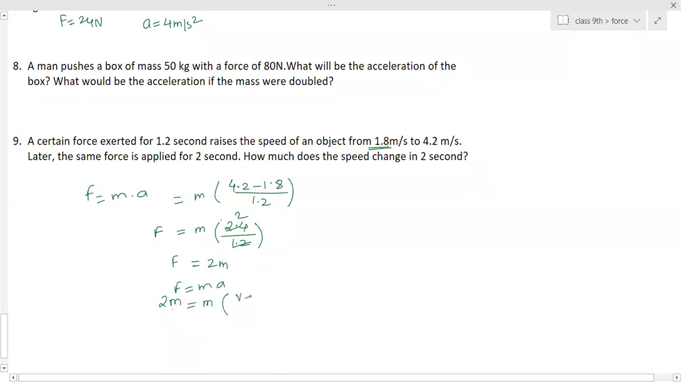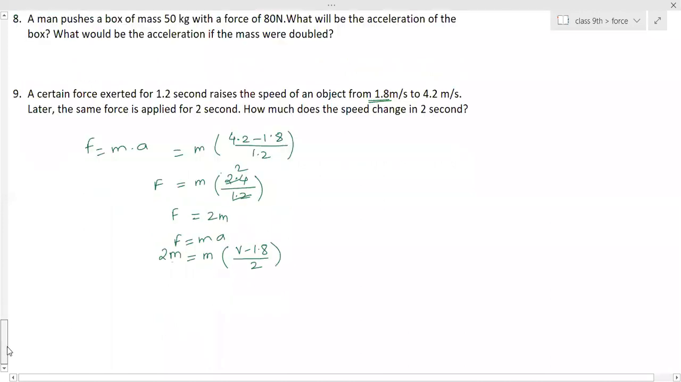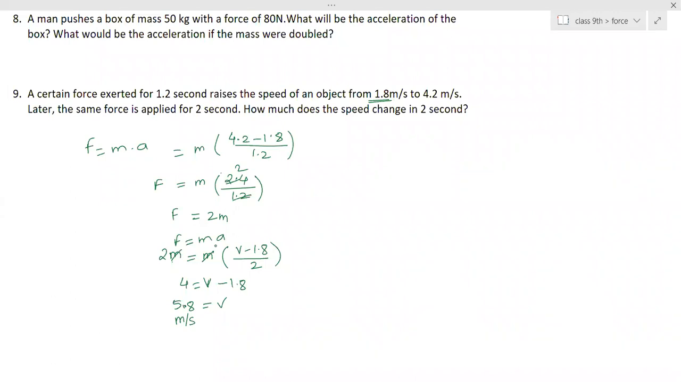Ma'am, is the change in velocity 4 meters per second? Let me check. I think it's 8.2 meter per second, I guess. Ma'am, is it 8.2 meter per second? 5.8. Ma'am, I told final velocity is 5.8. Change in velocity is 4 meters per second. They asked change. 5.8 meter per second is the new speed. Ma'am, they asked how much does the speed change? Then they take the difference. That's 5.8 minus 1.8. That's what, ma'am. I told 4 meters per second.